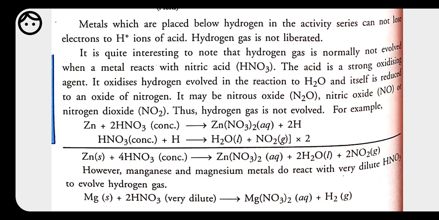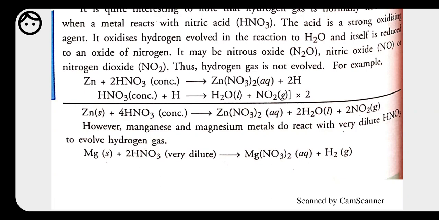Because if these are present in the concentrated form, see, this is the example. Here we have zinc plus nitric acid. Here the nitric acid is concentrated nitric acid. Because of the strong oxidizing nature of the nitric acid, it does not allow the hydrogen gas to pass, because it suddenly gets combined with the hydrogen gas and formation of water molecule takes place. That's why for the reaction of zinc or magnesium with nitric acid, we have to dilute nitric acid with 95 percent water and 5% nitric acid. Then only they form hydrogen gas.